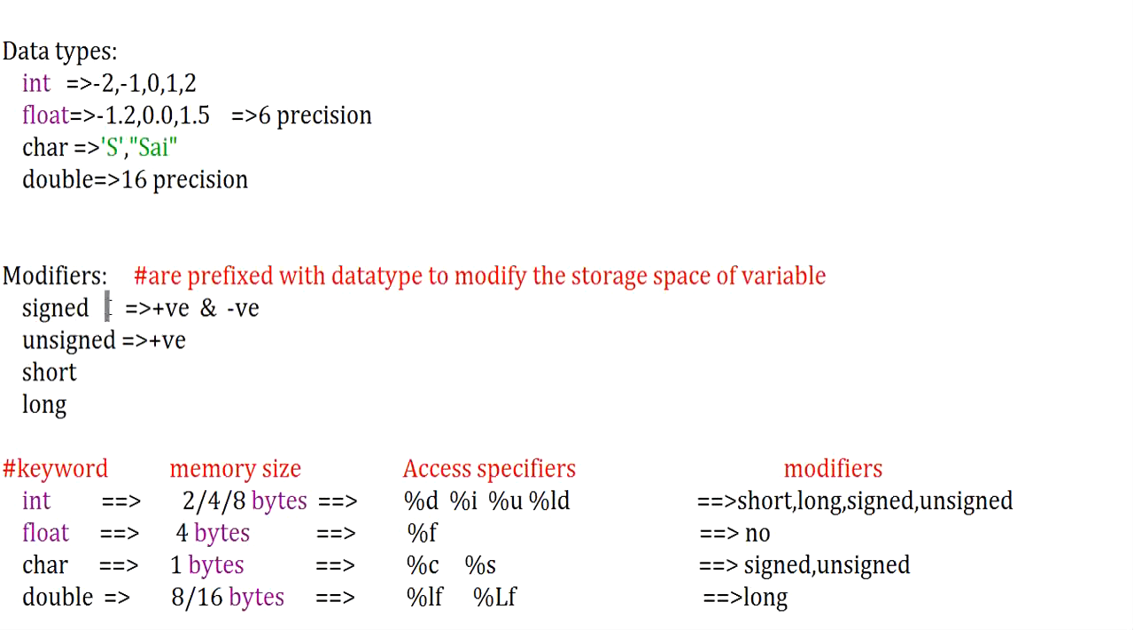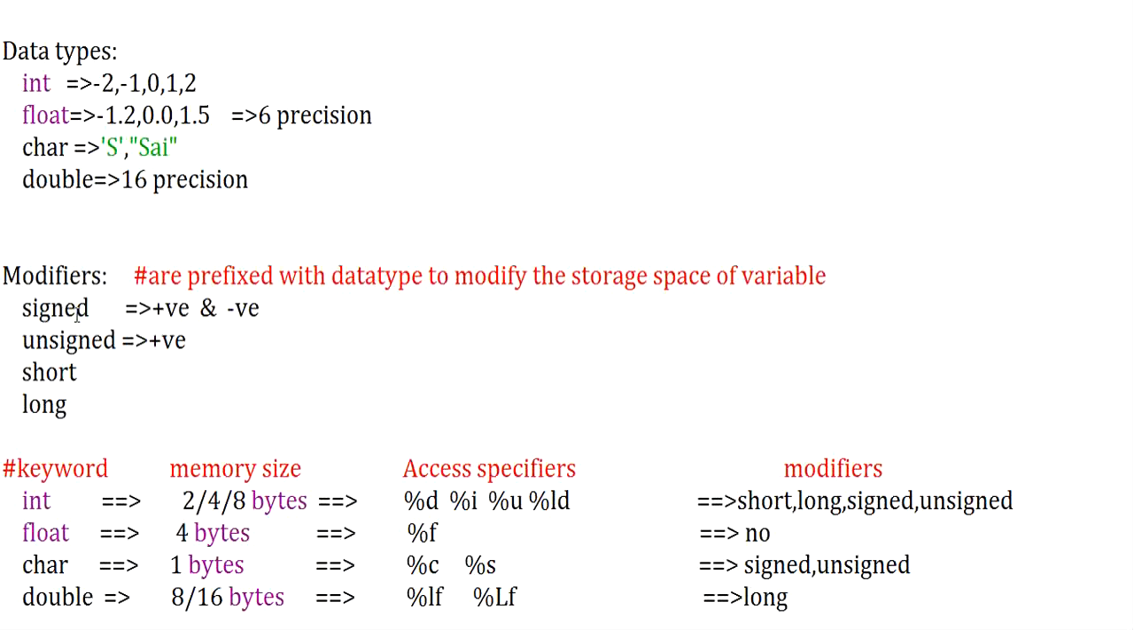Whenever I say signed, it can accept both positive and negative values, and whenever I say unsigned, it accepts only positive values. Short accepts a certain amount of data which is less than your integer, and long accepts a certain amount of data which is more than your integer. The only variation between short and long is that short accepts 2 bytes of data, long accepts 4 bytes of data.